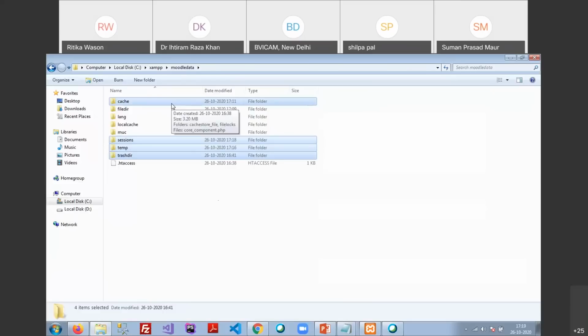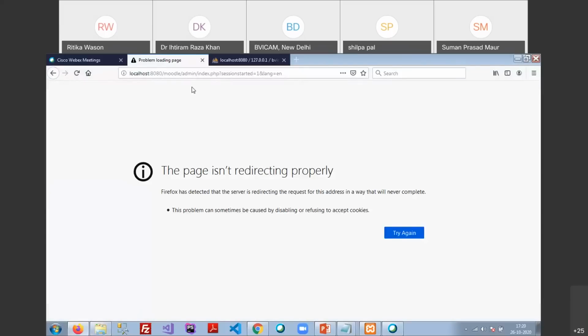Sessions, basically, have the blank values, so you have to delete the sessions as well. Temp directory has some temporary files, trash directory has some removable files, so just clean that. So these 4 directories you have to remove from your system. Now you can check this one. This cannot be redirected properly. The problem can sometimes be caused by disabling or refusing to accept cookies.